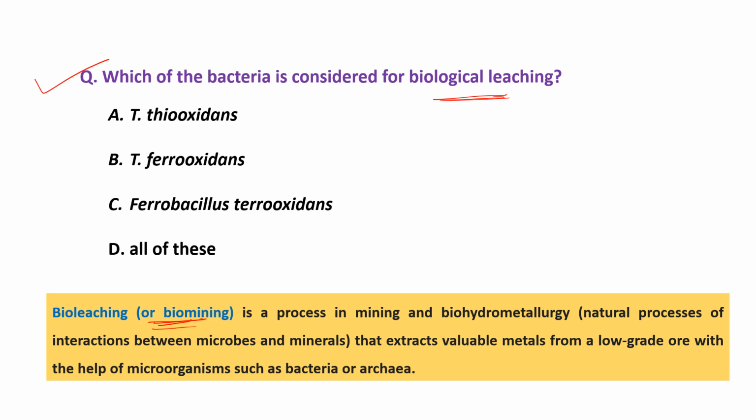Okay, so let's check the options. These are Thiobacillus oxidans. So this is a right option. Thiobacillus ferrooxidans and Ferrobacillus ferrooxidans. And fourth one is all of the above. So the right answer is all of the above. All these microbes, or we can say bacteria, are used for biological leaching or mining. So the right answer is the fourth one.